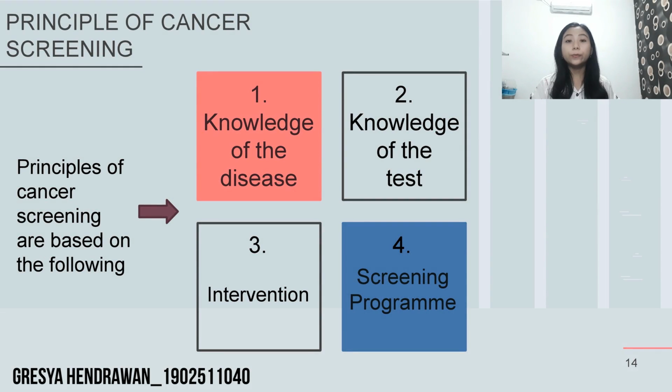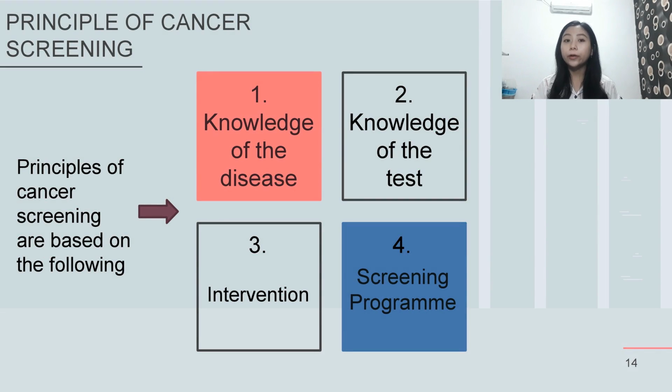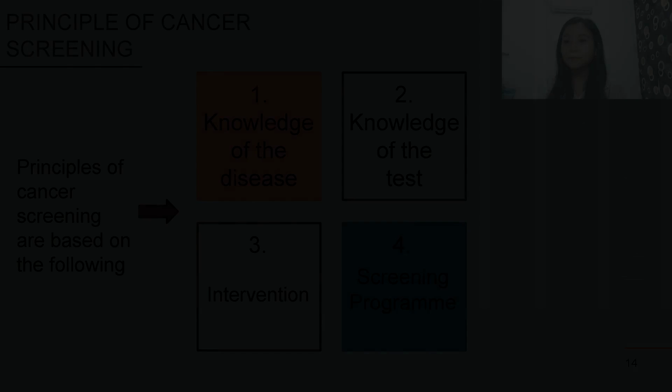Okay, I will tell you about the principles of cancer screening. The principles of cancer screening are based on the following. First, knowledge of the disease. The condition screened should be an important public health issue. Second, knowledge of the test. The test should be simple, safe, precise, and validated. Third, intervention. There should be an effective intervention for the disease. And the last, the screening program. The benefit gained from the screening program should outweigh any harm.